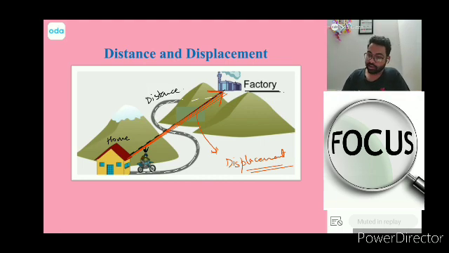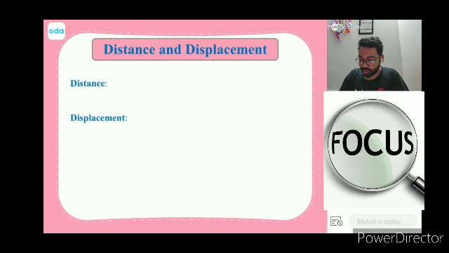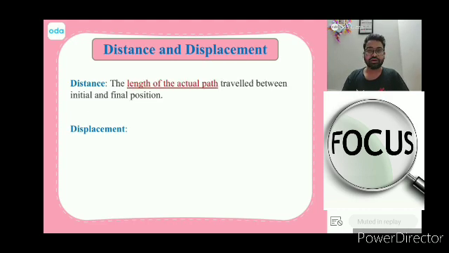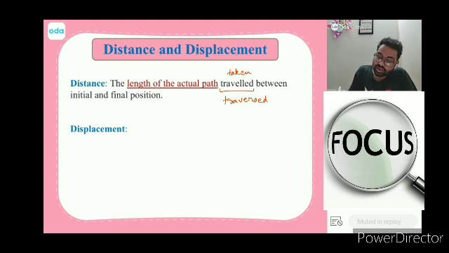All right. So what we are saying is that if we want to define distance and displacement, the first thing that comes is distance, right? Now, what is distance? The length of the actual path traveled. The length of the actual path traversed. The length of the actual path taken. Whatever the actual path will be, right?